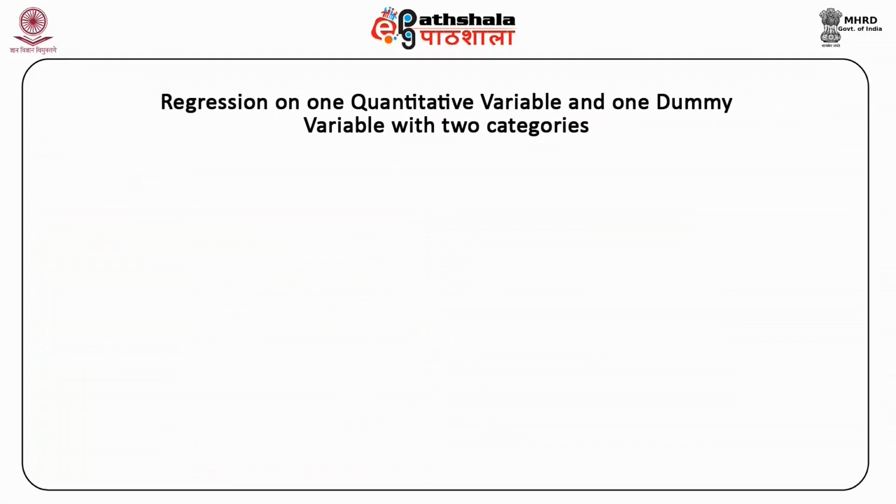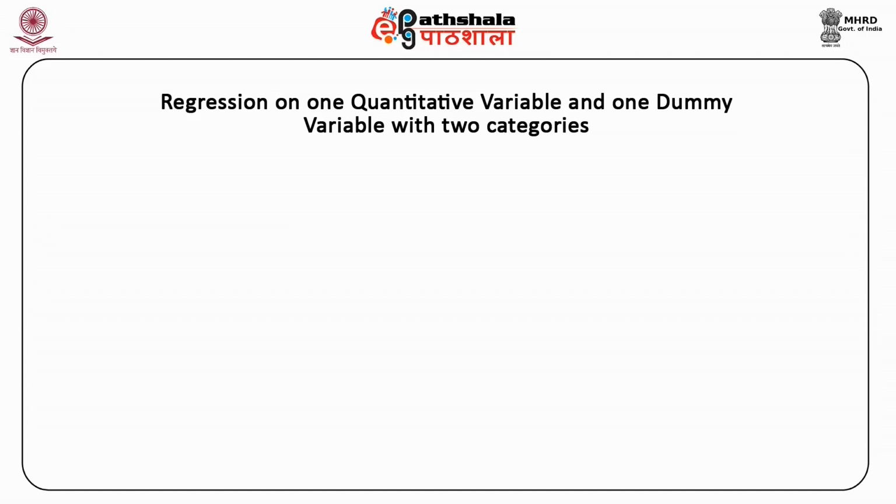Starting with our first topic, which will make you clear about how regression models with dummy variables may include both qualitative and quantitative variables as explanatory variables. We will at present focus only on a dummy or qualitative variable with two categories to keep things simpler.